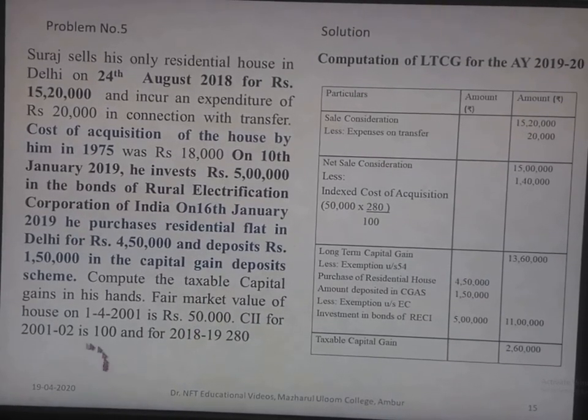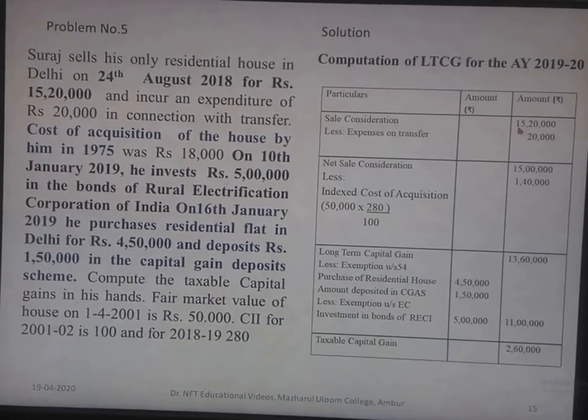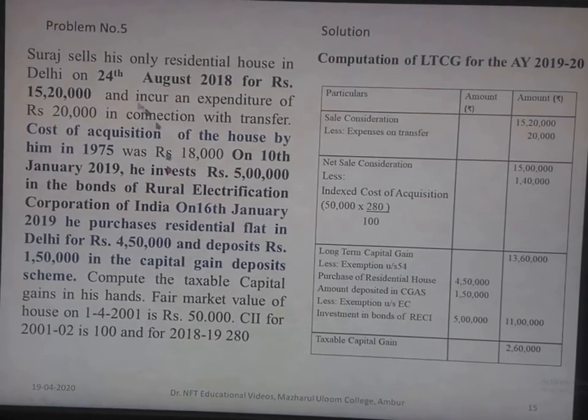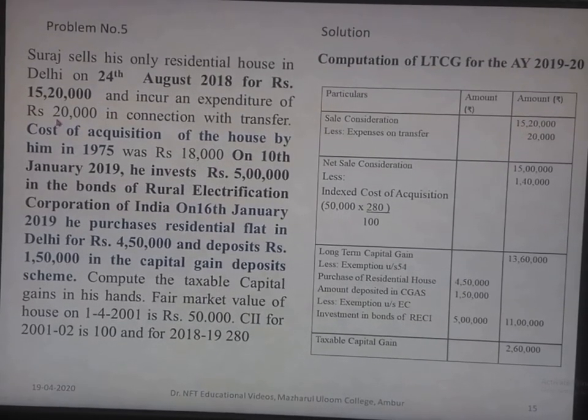So here first we will write the sale consideration. Sale consideration is rupees 15,20,000. From that we will deduct expenses on transfer. The expenses on transfer is 20,000. So if we deduct the expenses of transfer from the sale consideration, we get 15 lakh of net sale consideration. From this we have to deduct the indexed cost of acquisition.